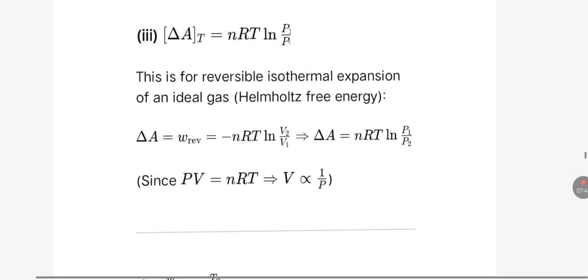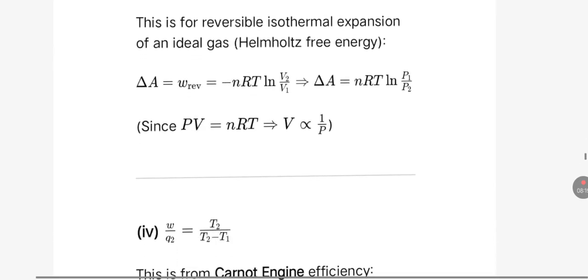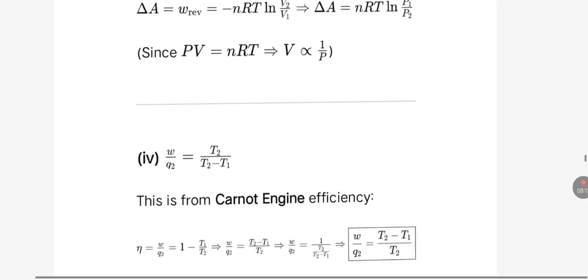Now the next equation, this is for reversible isothermal expansion of an ideal gas, Helmholtz free energy. Delta A is equal to work reversible. We can write it as minus nRT logarithm of V2 upon V1, or nRT logarithm of P1 upon P2, since PV is equal to nRT, V is inversely proportional to P.